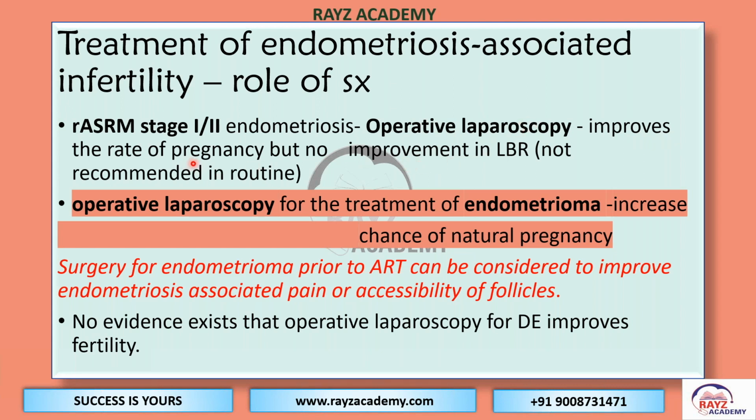It improves the rate of pregnancy, but no improvement in live birth rate, so not recommended in routine. Operative laparoscopy for the treatment of endometrioma increases the chance of natural pregnancy, but at the same time, it increases the chance of ovarian tissue damage as well because of surgery. So it has to be weighed correctly by the surgeon or clinician.